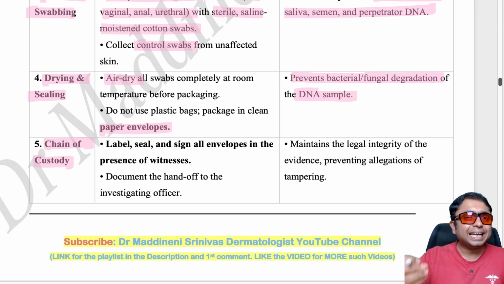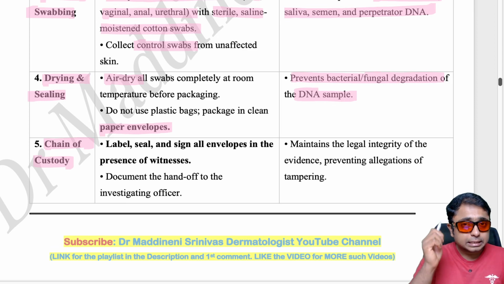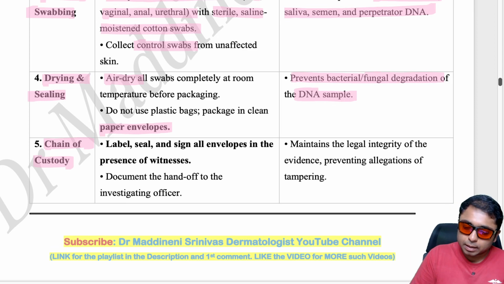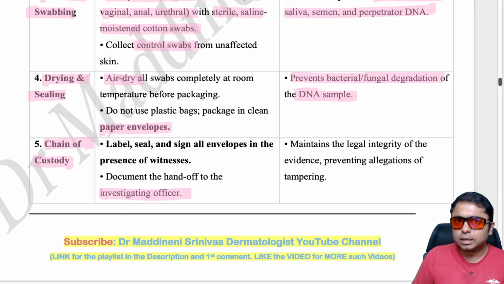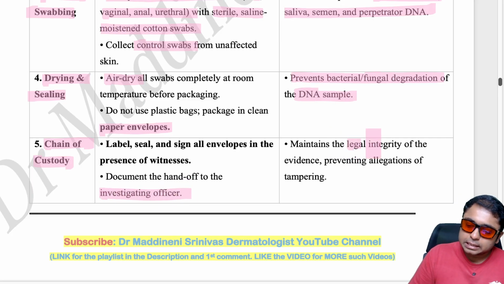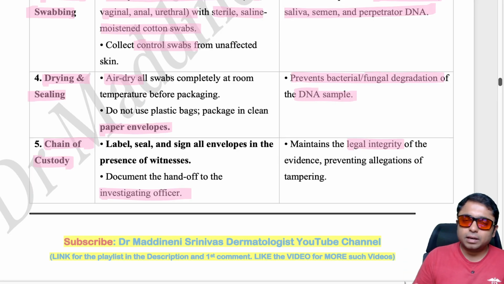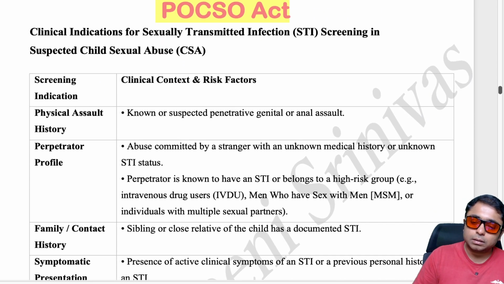Whenever we are handing over these specimens, we should always do it under seal, and also sign on it, and we should give it immediately to the police officer or the investigating officer, IO. This maintains legal integrity, and it will prevent any tampering from happening. Otherwise the patient may also accuse the treating medical professional. So now coming to the indications for STI screening in the case of suspected abuse.